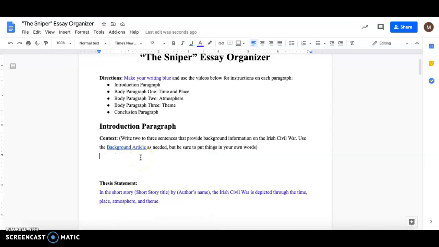So you could start by saying the Irish Civil War took place blank, or you could say in 1922, whatever you want to say, just 2 to 3 sentences about some background information about the Irish Civil War in your own words. I cannot stress that enough.